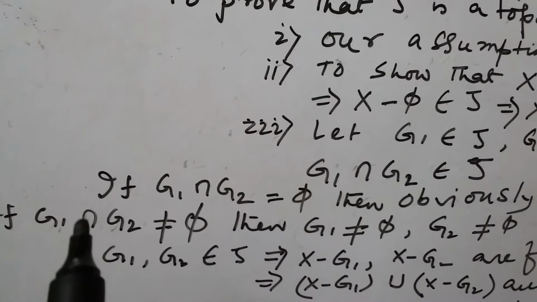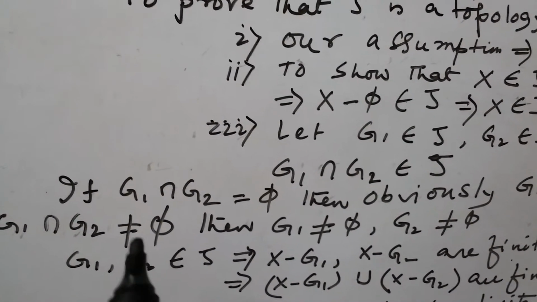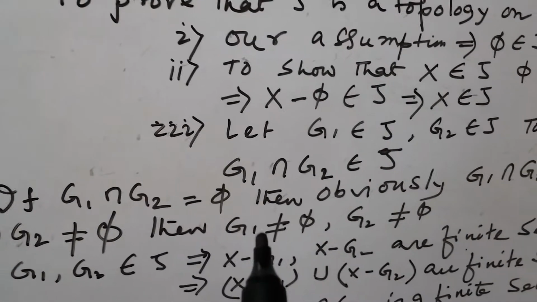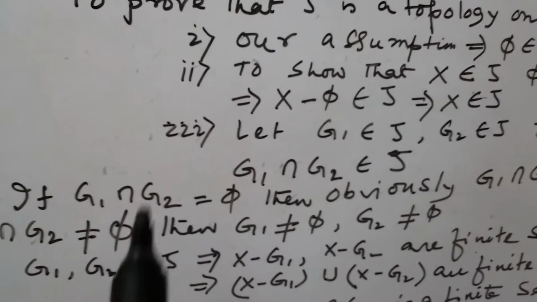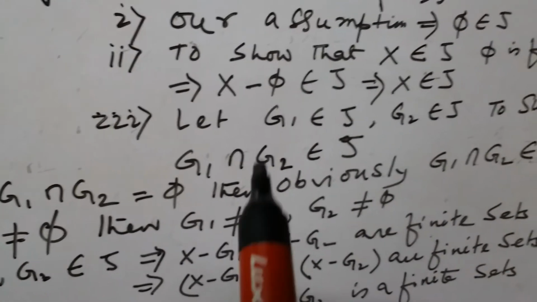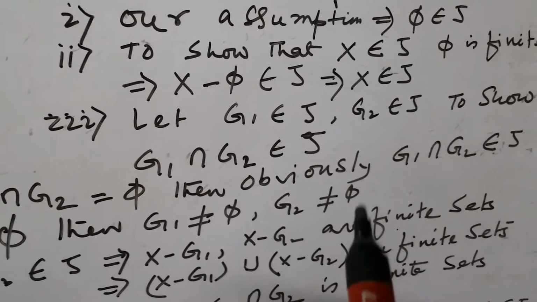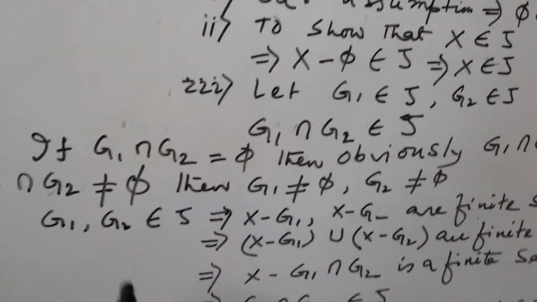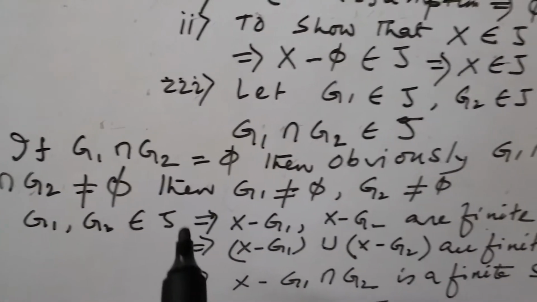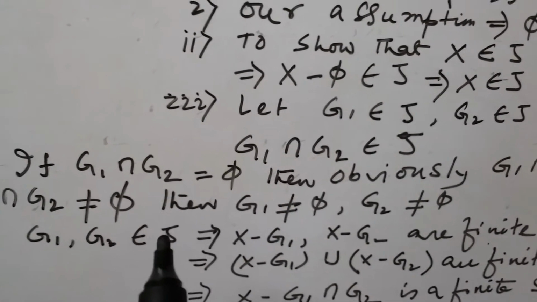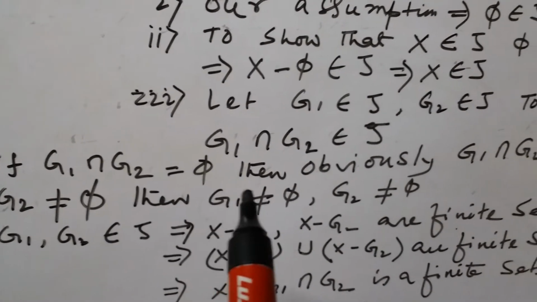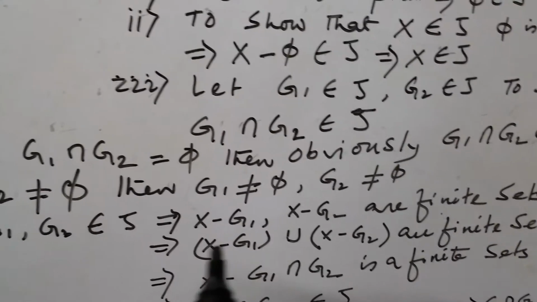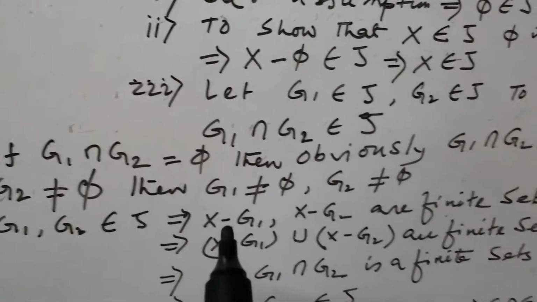Now if G1 intersection G2 is not phi, then G1 is not phi and G2 is not phi. G1 and G2 belong to tau, and if G1 and G2 belong to tau, then their complements are finite.